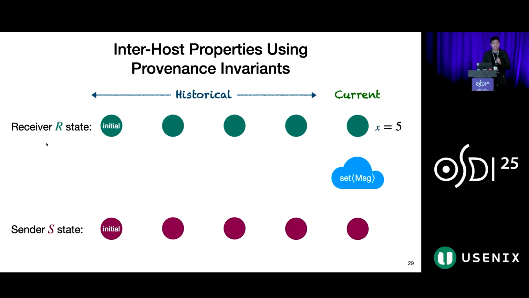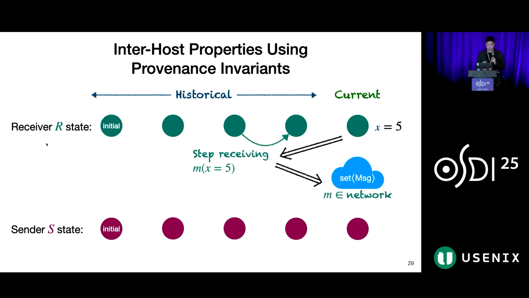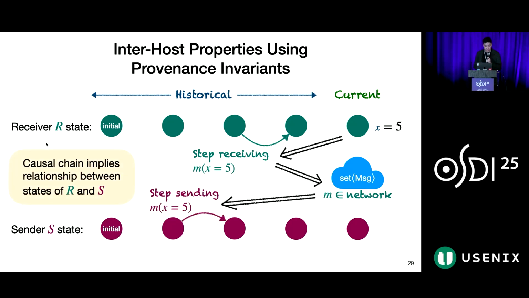More concretely, suppose we have a receiver host R and a sender S. In the current state, R has local variable x with value 5. This state can be traced back to the protocol step that most recently updated x based on some received message m and implies the existence of m in the network. Message m can in turn be traced to the state of its sender S. This describes a causal chain between R and S that implies inter-host properties. And by transitively chaining such arguments, we can derive relationships between the head and tail hosts of a causal chain of messages.